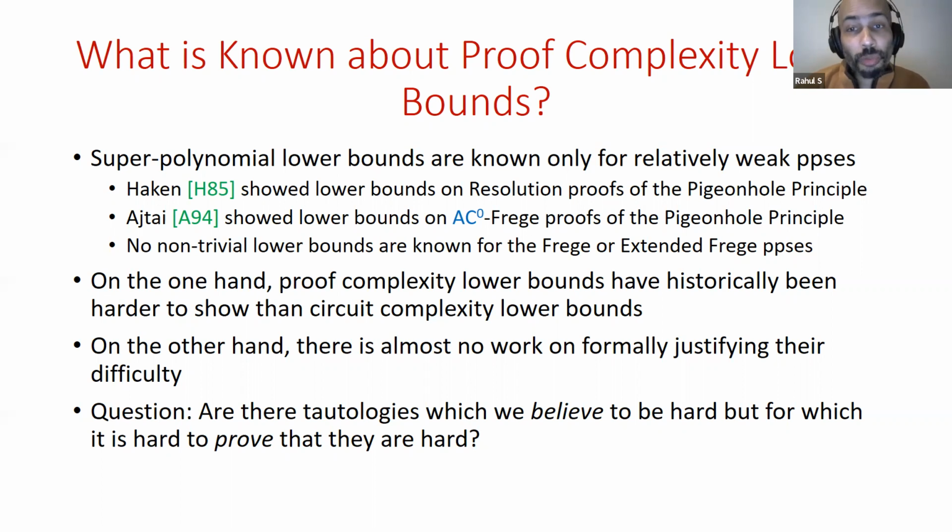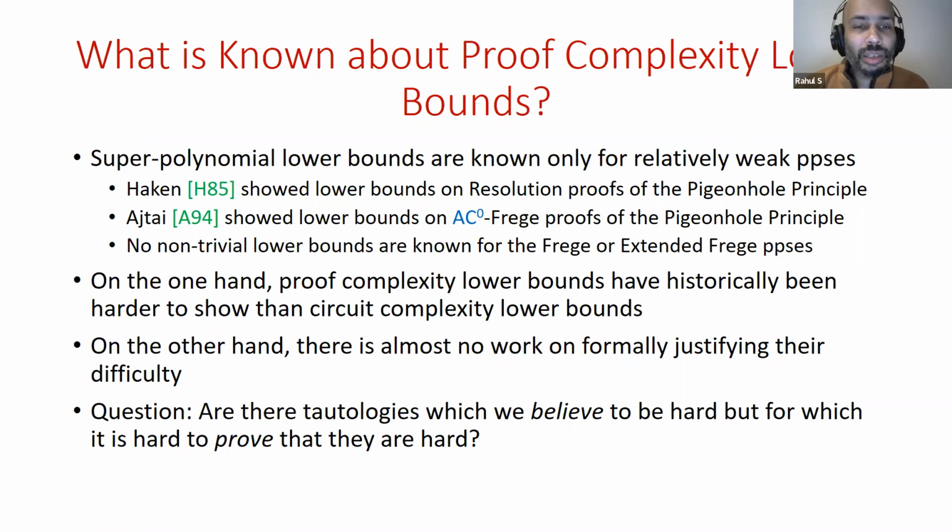So on the one hand, proof complexity lower bounds have historically been harder to show than circuit complexity lower bounds. For example, circuit complexity lower bounds for AC0 were shown already in the early 80s, but it was the early to mid-90s before AC0 Frege lower bounds were shown. And as I just mentioned, lower bounds against AC0 parity circuits have been known for a very long time, but we still don't know any lower bounds against AC0 parity Frege. So proof complexity lower bounds seem hard, or at least as hard as circuit complexity lower bounds.